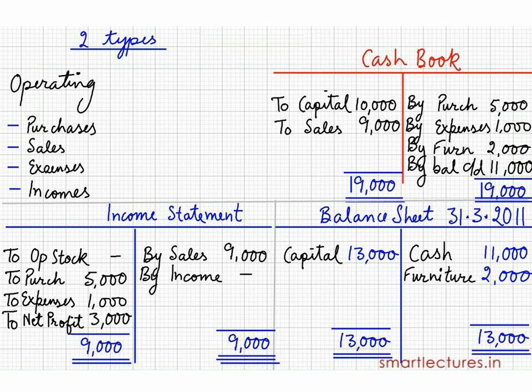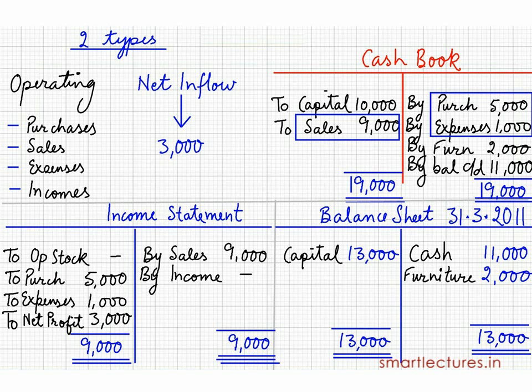So, cash generated through sales was 9,000 and cash lost due to purchases 5,000 and expenses 1,000. Total 6,000. So in this way, the net inflow from operating activities was 3,000 rupees.